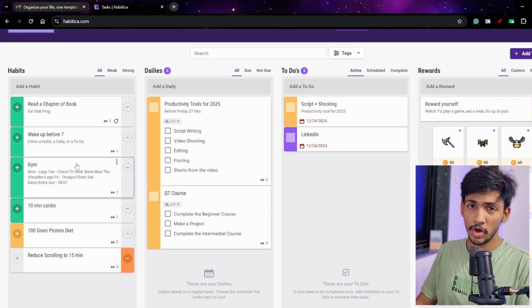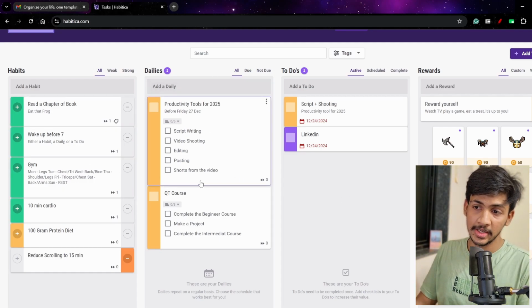It is like a normal to-do list, maybe you can say, but it has some interesting sections. These are habits, these are dailies, and these are to-dos. Many things can be common in all three of those, like a gym session that you have to do, that is also a daily, that is also a habit. So anything you can do.